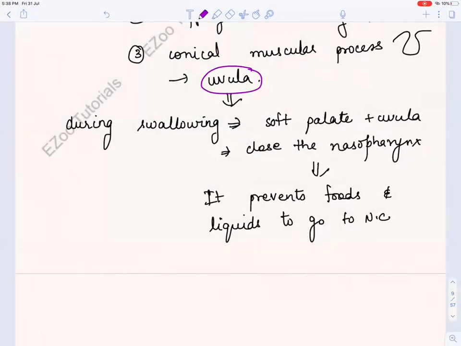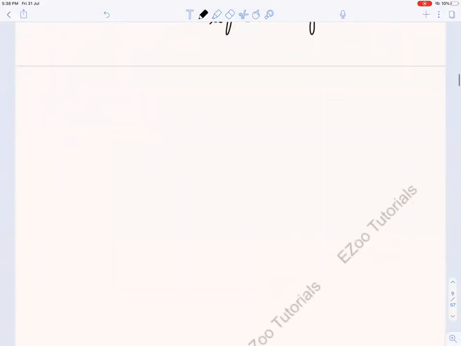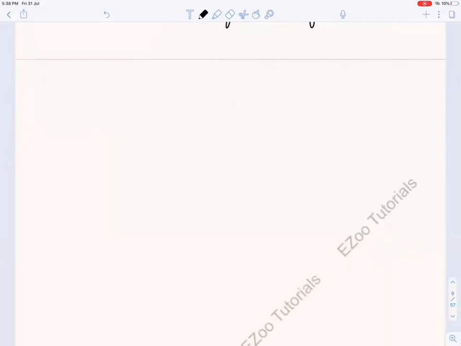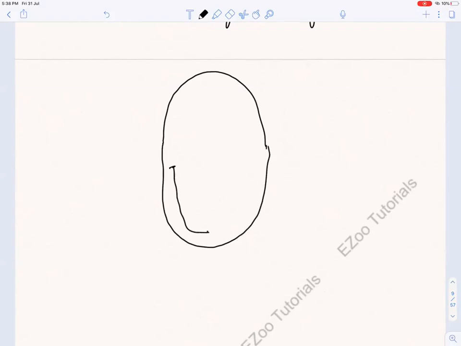Okay, now let us see. Now I'll just draw a diagram and tell you about this buccal cavity. So if this is our open mouth, right? And these are the teeth that we have.